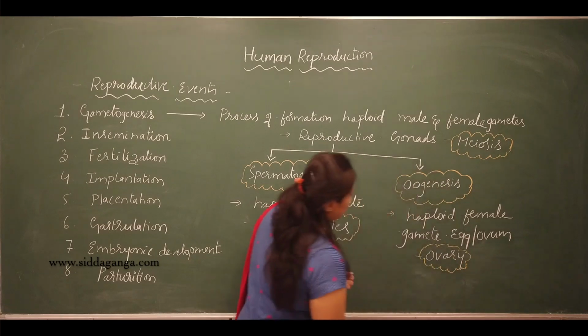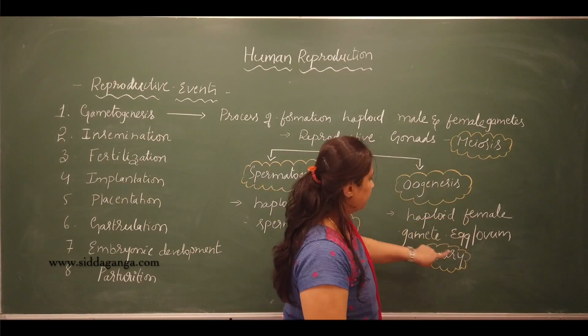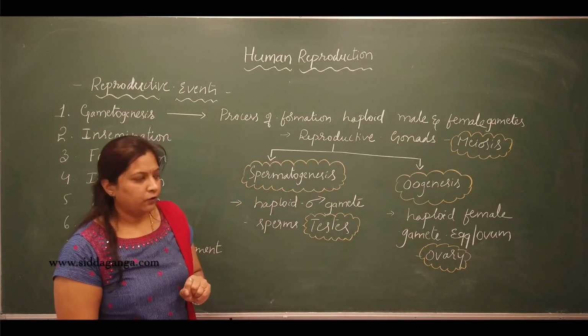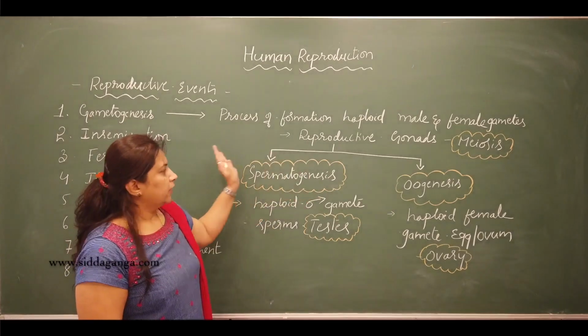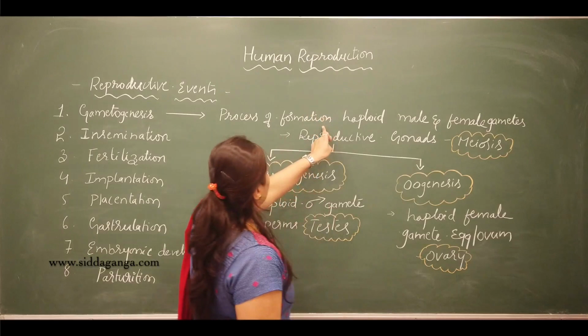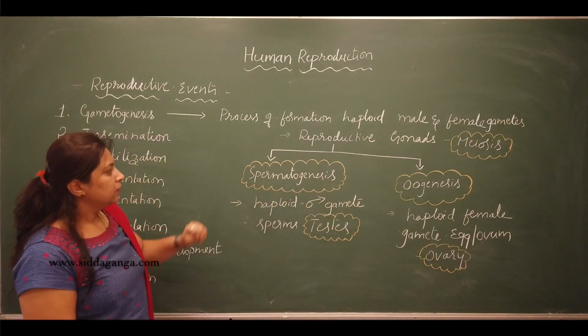So the process of formation of the haploid female gamete within the ovary is called what? Oogenesis.